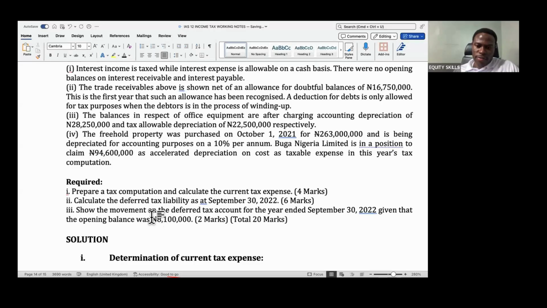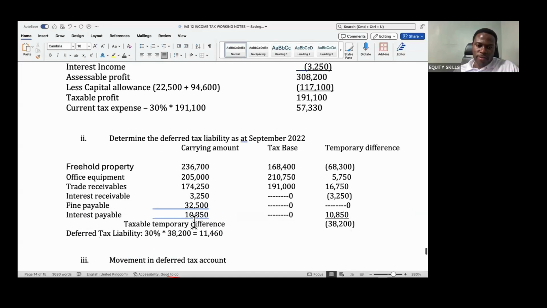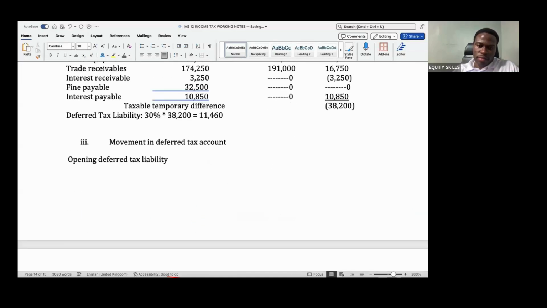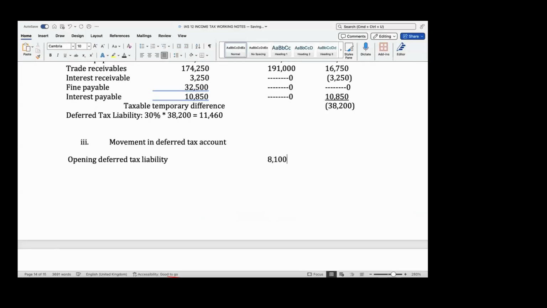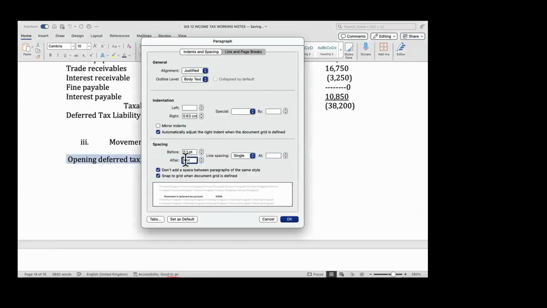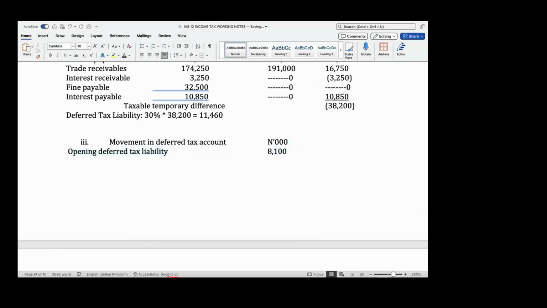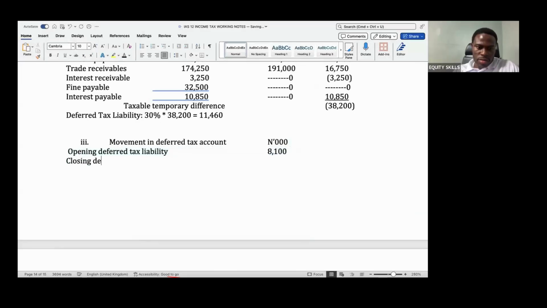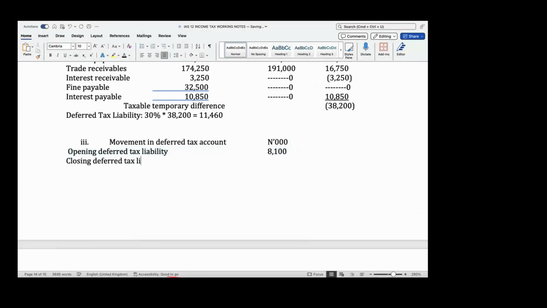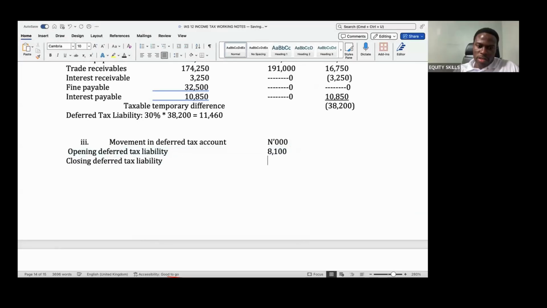Yes, they give us the opening balance of the deferred tax, which is 8,100. The closing deferred tax liability would be 38,200.